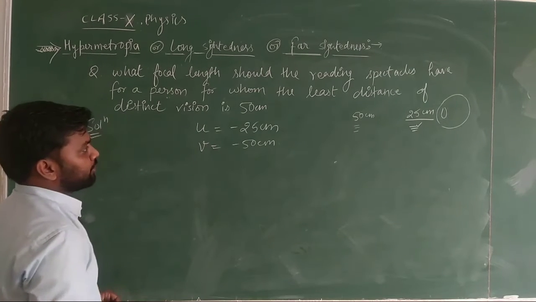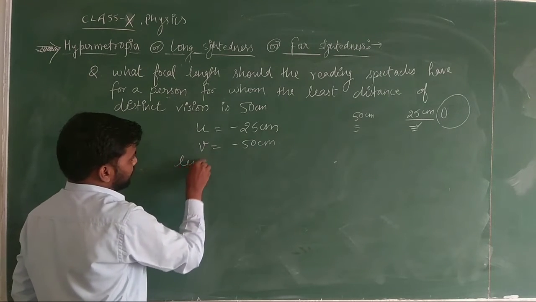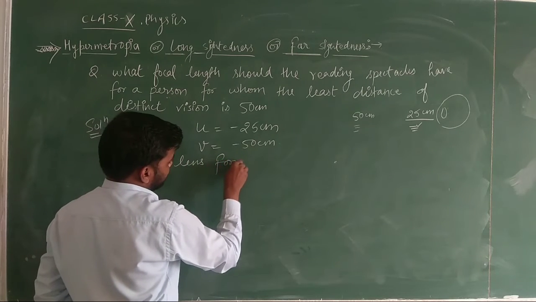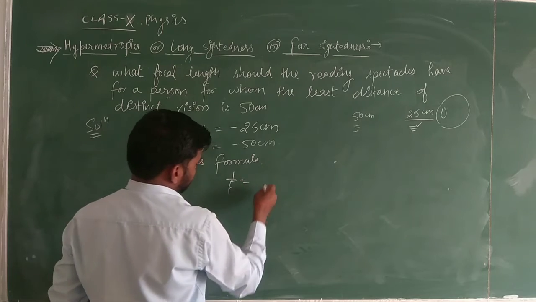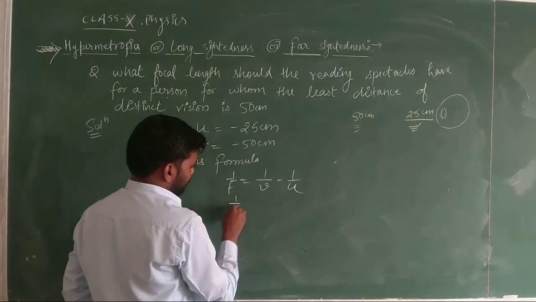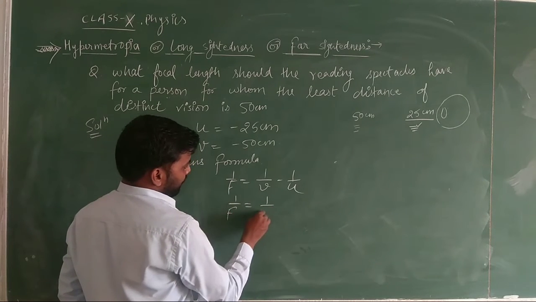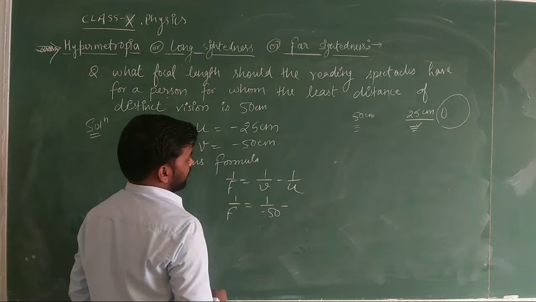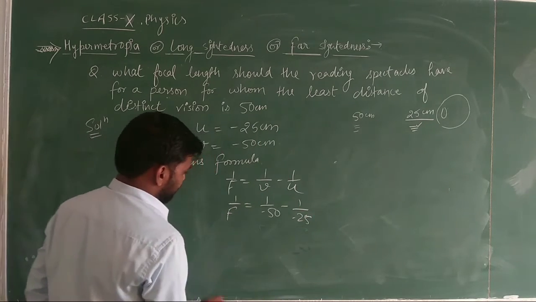Now we need to find out the focal length of this lens. That is, we need to use the lens formula. 1 upon f is equal to 1 upon v minus 1 upon u. 1 upon f is equal to the value of v is minus 50 minus the value of u is minus 25.